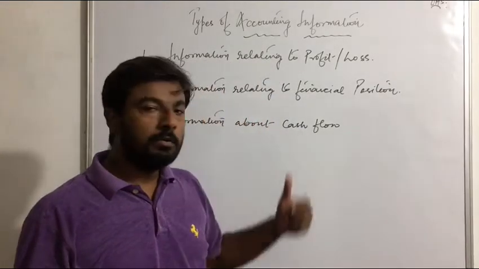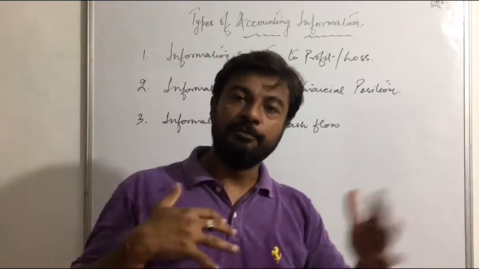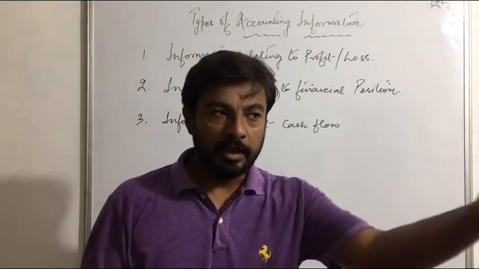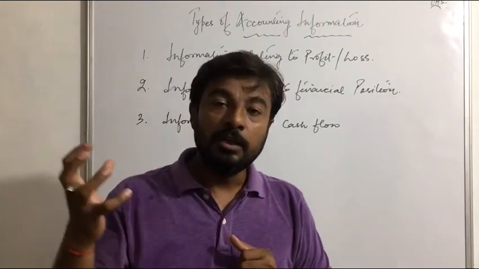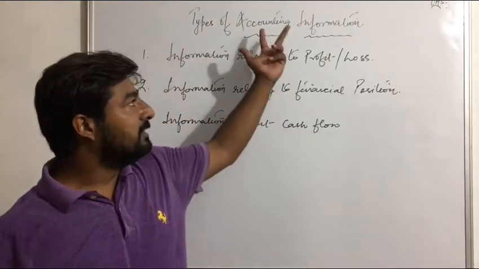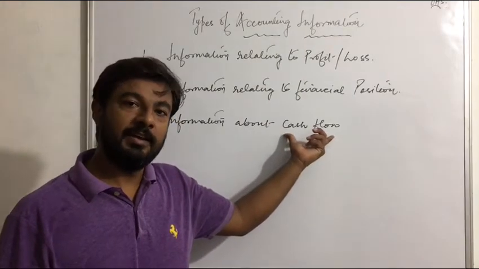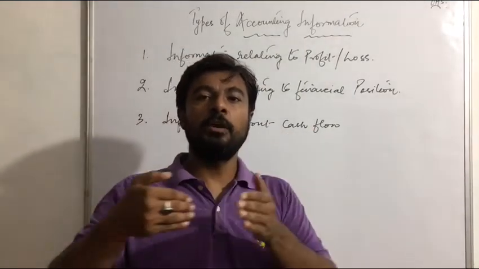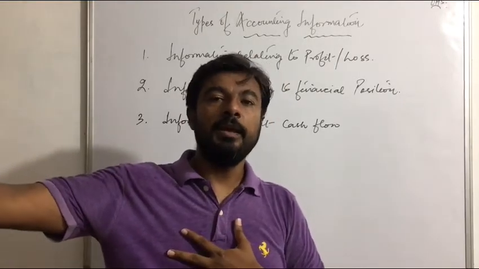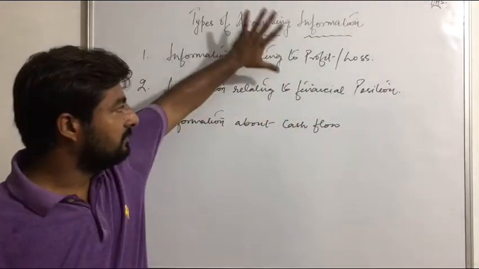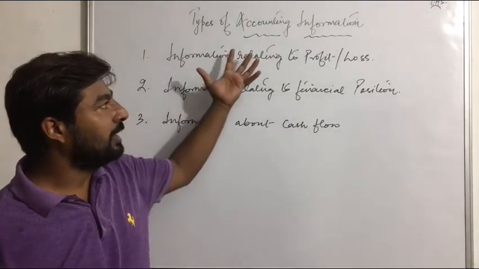Now flow. What do you mean by flow? We all know that flow is of two types only, the inflow and outflow. Inflow means the cash is coming in. Outflow means the cash is going out. So with this accounting information, we will easily identify the flow of cash. Clear? How much cash is coming into our business throughout this year and how much cash we have paid out in this year. This topic is very simple, right? So we are not going to give that much time on this topic.